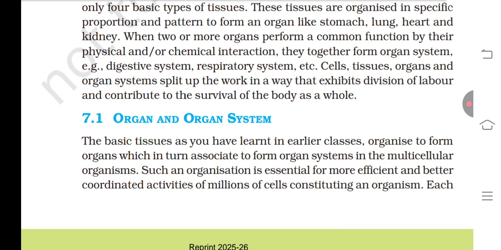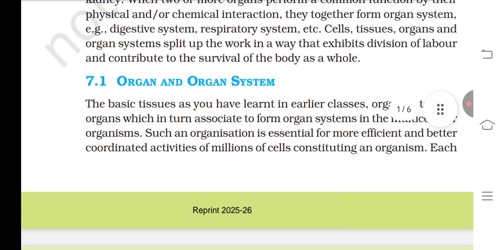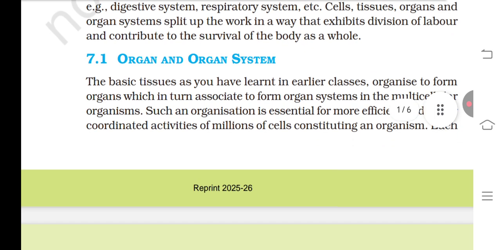When two or more organs perform a common function by their physical or chemical interaction, they together form an organ system, such as the digestive system, respiratory system, etc. Cell, tissue, organ, and organ system are split by the work in a way that exhibits division of labor and contributes to the survival of the body as a whole.